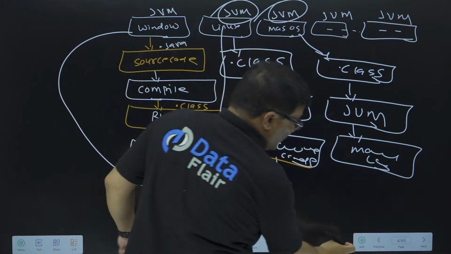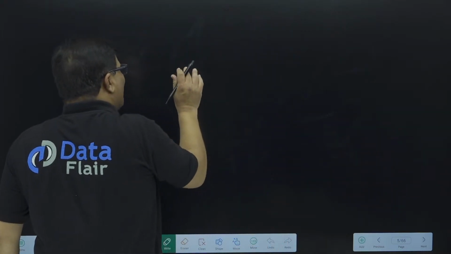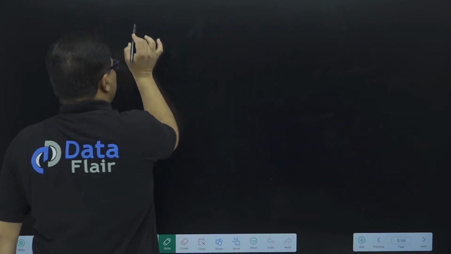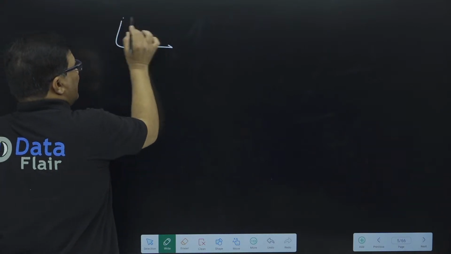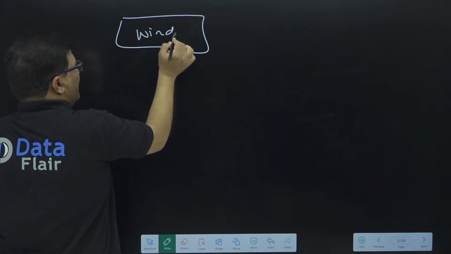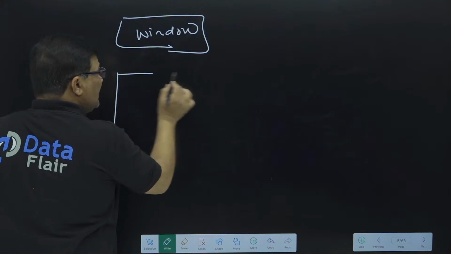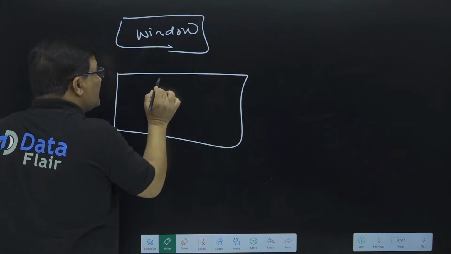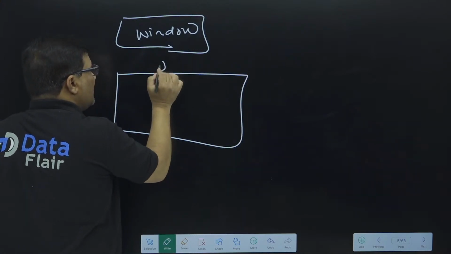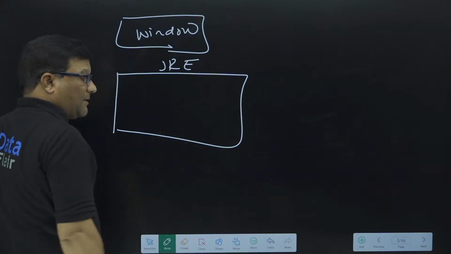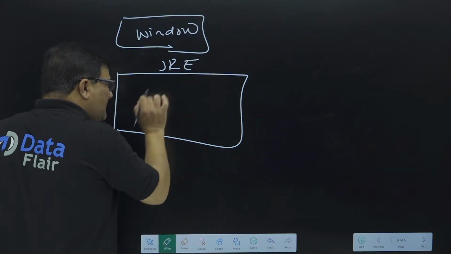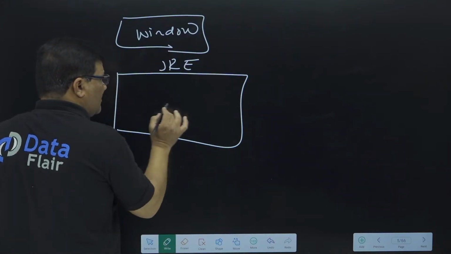Okay, now let me show you exactly what JVM and JRE are. Again, the same example: we have a Windows operating system, and in this Windows operating system there is a concept called JRE. JRE is the Java Runtime Environment. This JRE has multiple parts, and I'll explain the detailed architecture of JRE later.